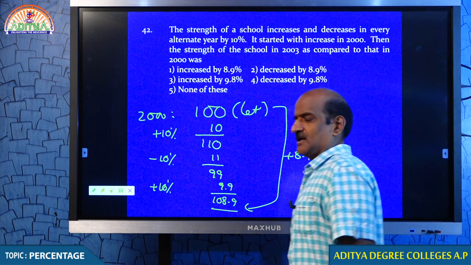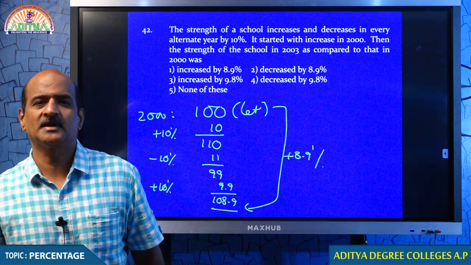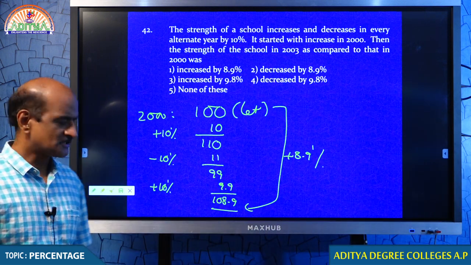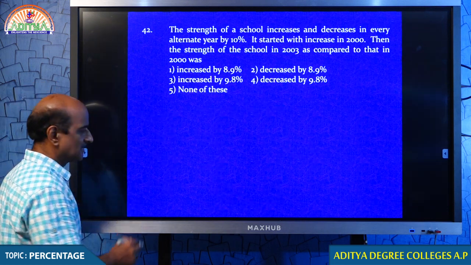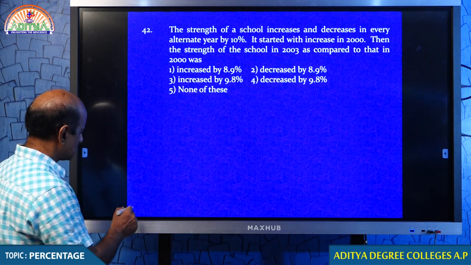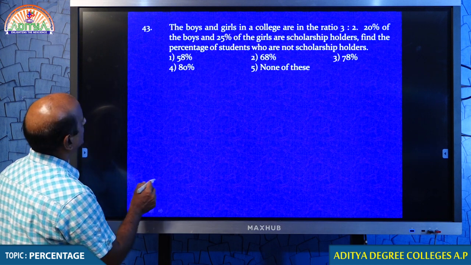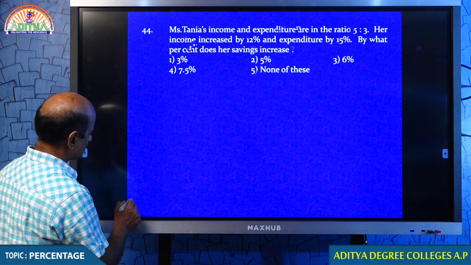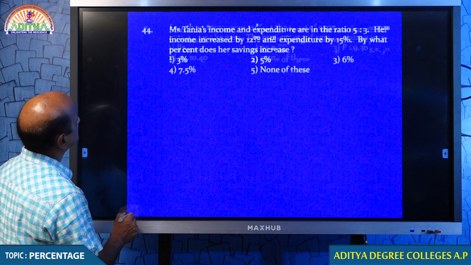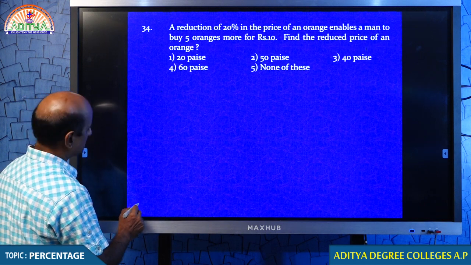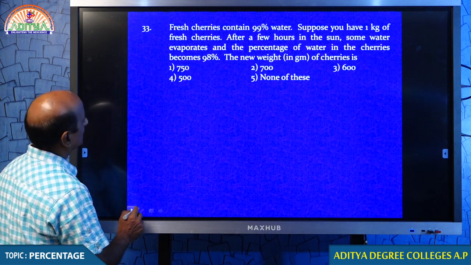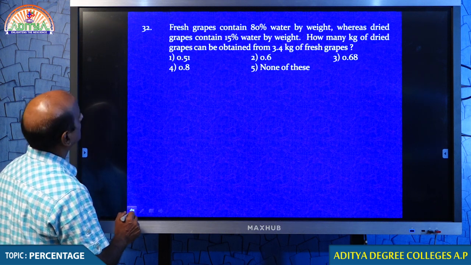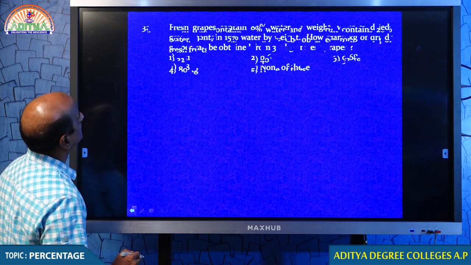So with this, almost all the questions we have completed, and one student asked me to explain question number 31, and I just want to go to question number 31, and with this we come to an end of our discussion. There are some more questions we will be discussing after some time, my dear students. Some student asked me to explain question number 31, and after that I will give you a final look at that. Question number 31.